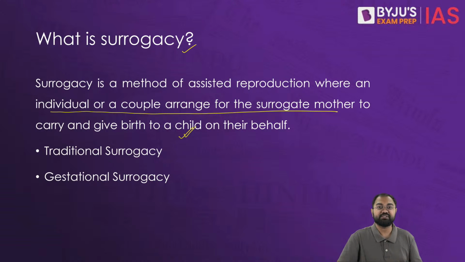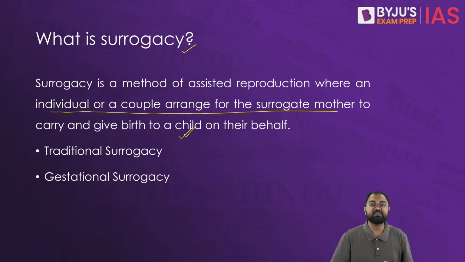When it comes to traditional surrogacy, in this kind of arrangement, the surrogate mother will also be the egg donor, which also makes her the biological mother of the child. Her egg would be fertilized typically through artificial insemination using the sperm from the father, who is the intended sperm donor. Here the mother who carries the baby also provides her own egg. This means that the biological mother of the baby is the surrogate, because the egg that was fertilized came from the surrogate mother. That's why this is called traditional surrogacy.